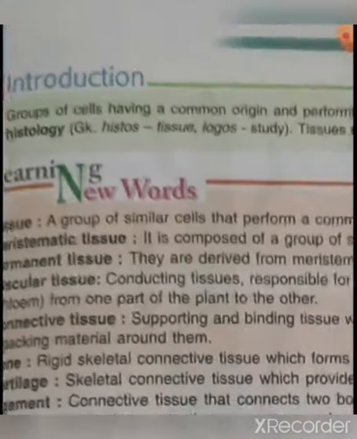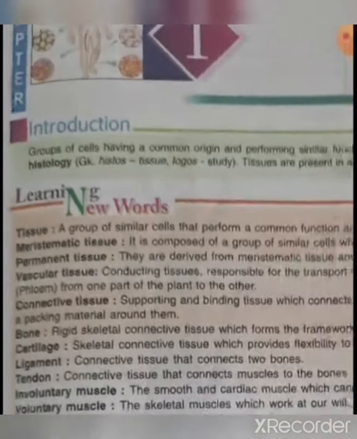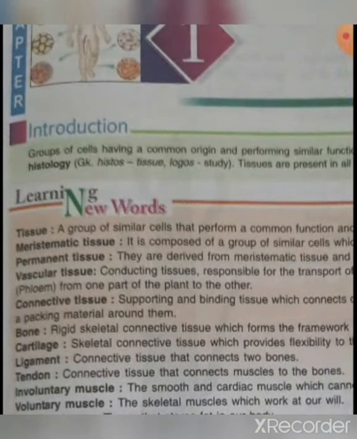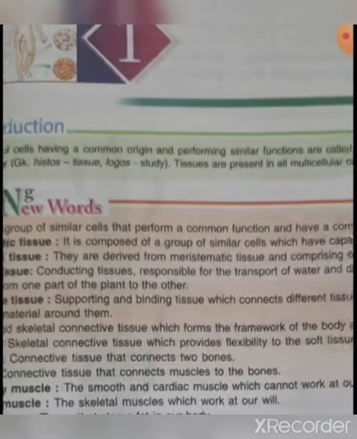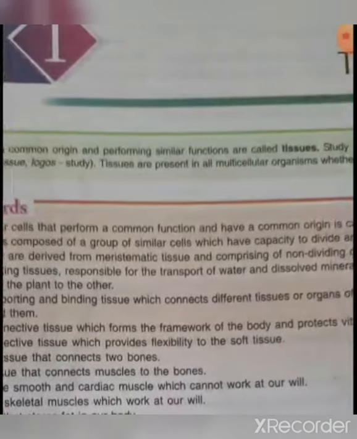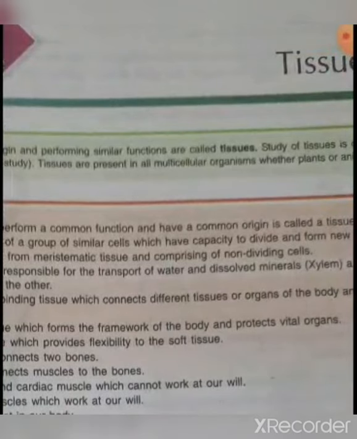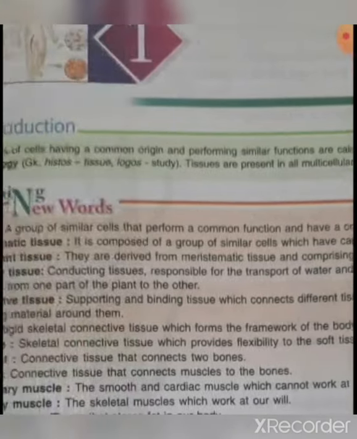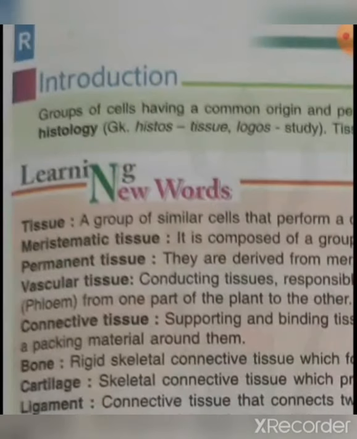Okay. Next is bone. So what is bone? Bone is the rigid skeletal connective tissue which forms the framework of the body and protects vital organs, means the internal organs of the body.